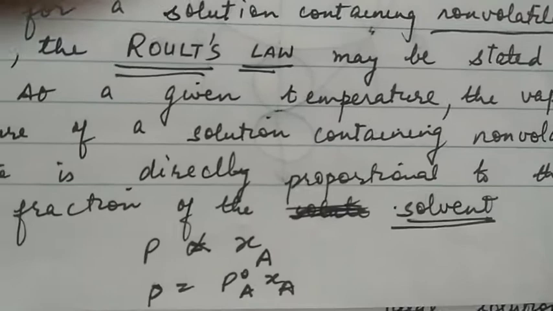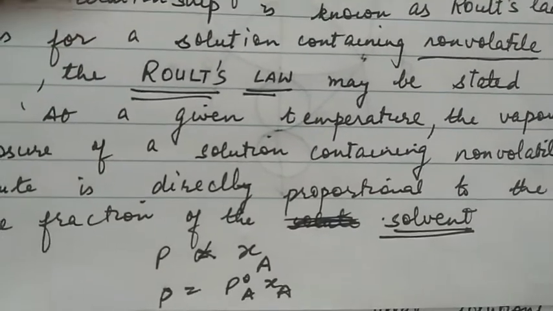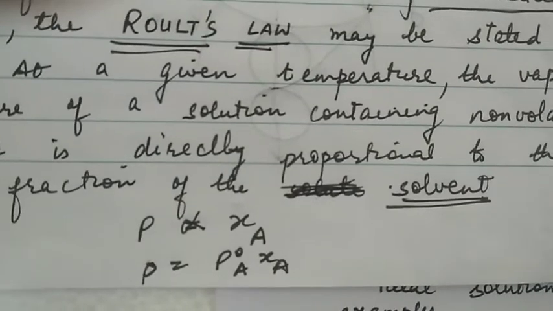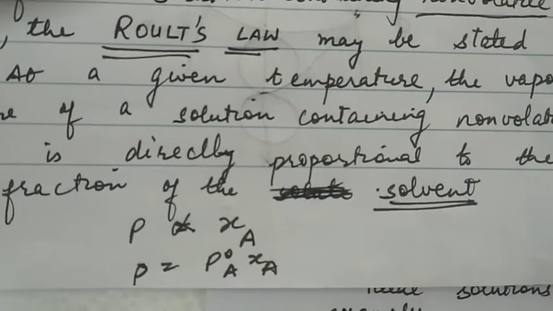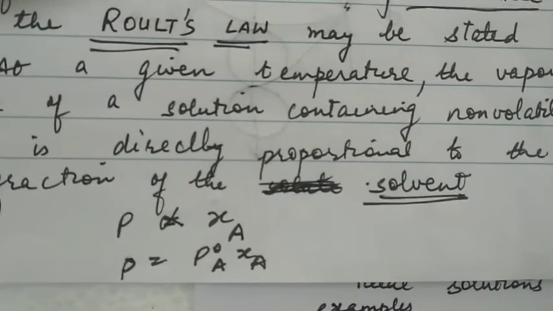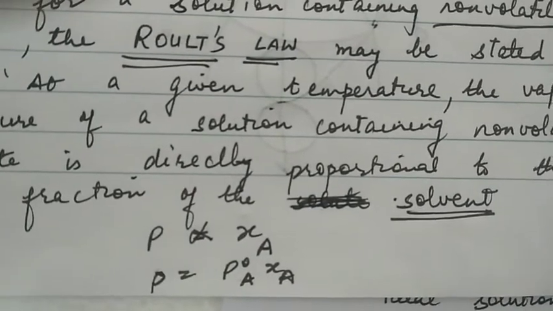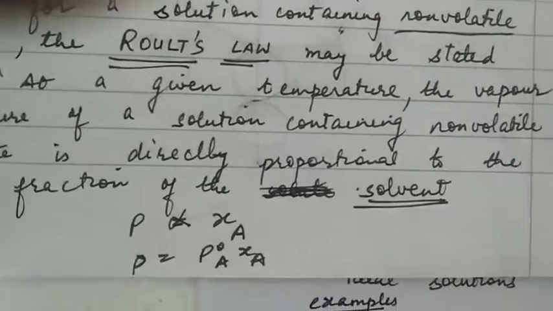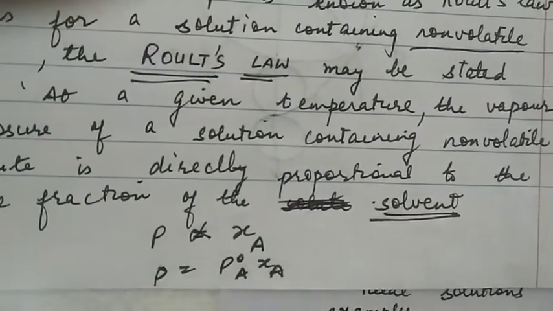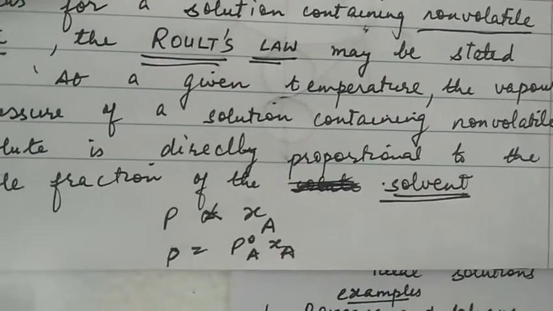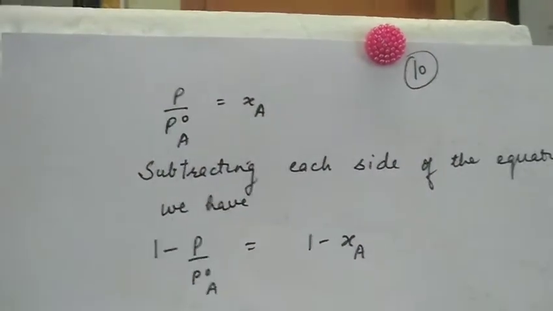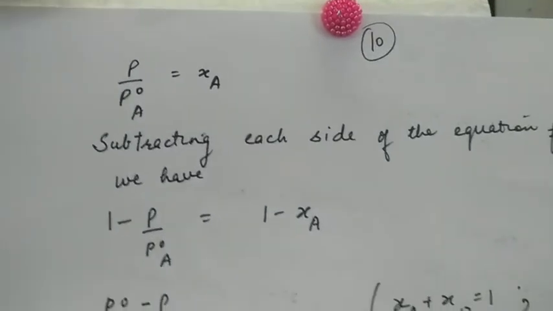So we say that total vapor pressure P is proportional to XA, and to remove the sign of proportionality, we put a constant P naught A, the vapor pressure of pure solvent, which is constant. So we get the equation P is equal to P naught A XA. If we bring P naught A to this side, we get P upon P naught A is equal to XA.